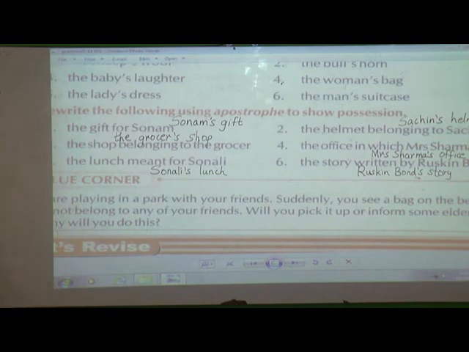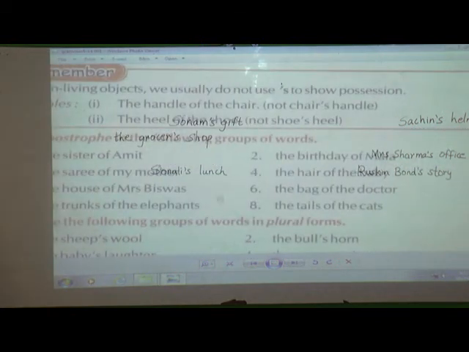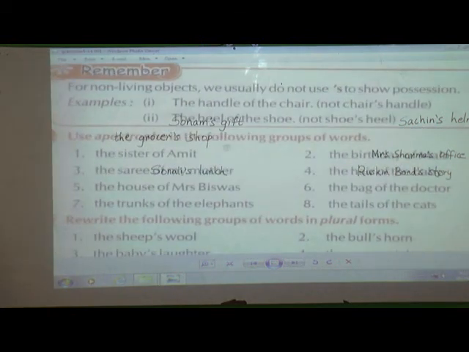So I hope children have understood all these three exercises, that is where you are going to use apostrophe. This is the first exercise we have seen, where we use the apostrophe whether it is a singular or plural noun ending with s, and also if it is a plural noun not ending with s.